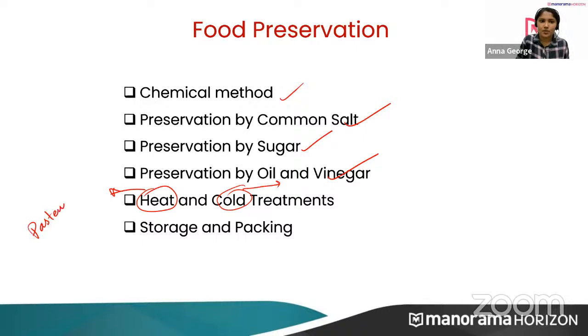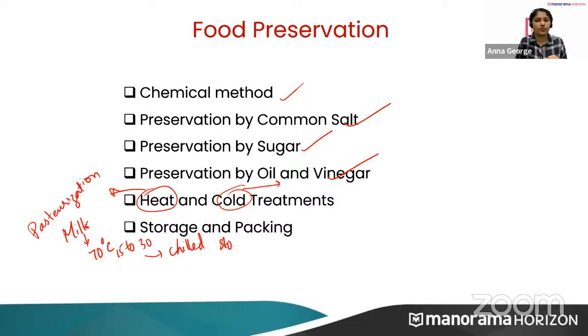Heat treatment: pasteurization. What is pasteurization? The milk producing companies boil the milk to an extreme temperature, 70 degrees Celsius. That is an extreme temperature, right? For 15 to 30 minutes, and it is suddenly chilled or cooled and stored, so that it prevents the attack of microbes. This is pasteurization. It is a heat treatment.